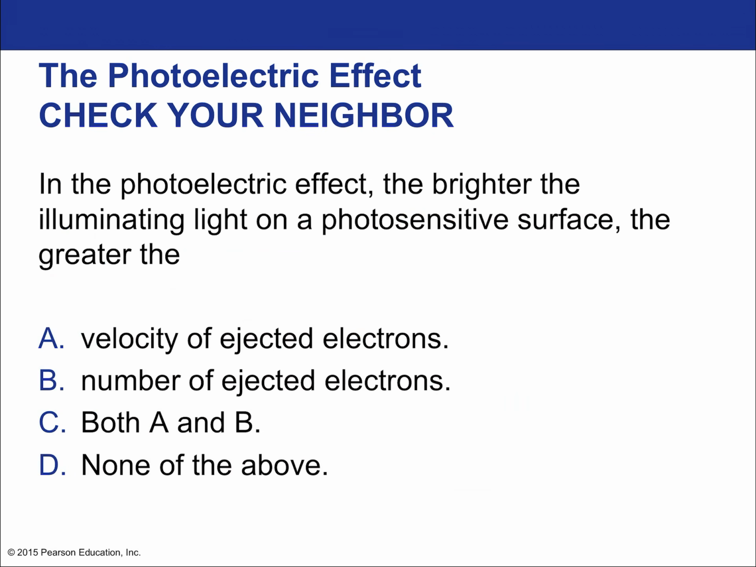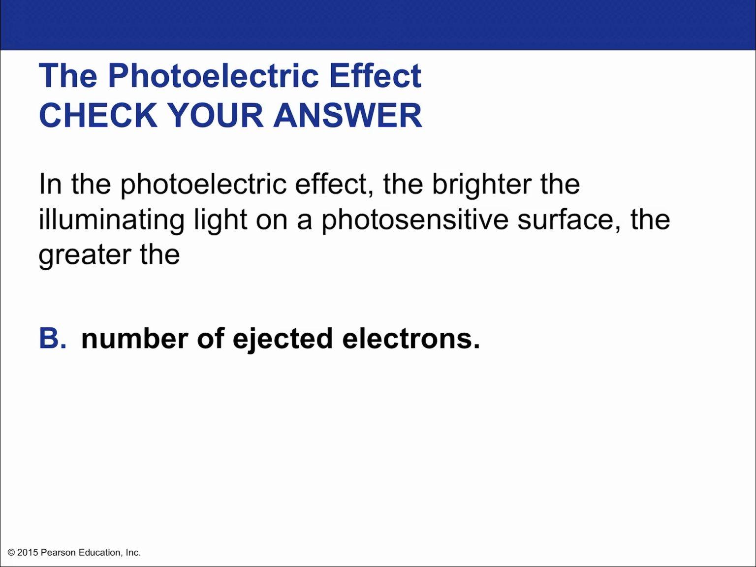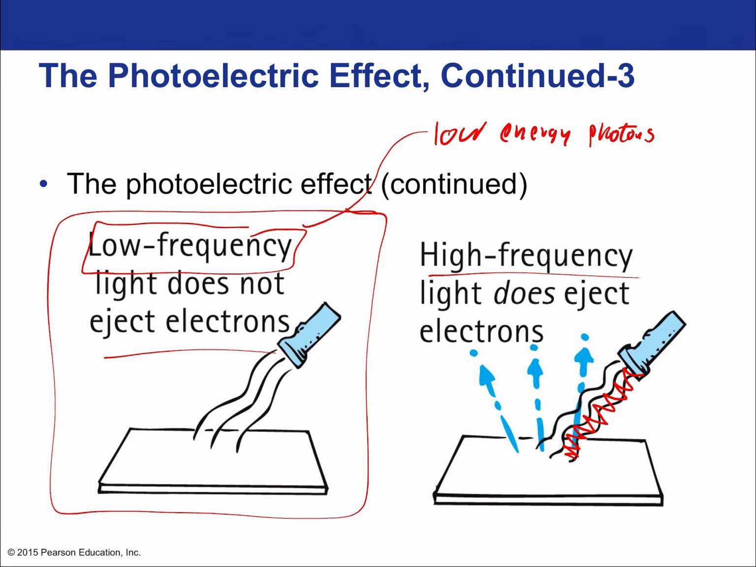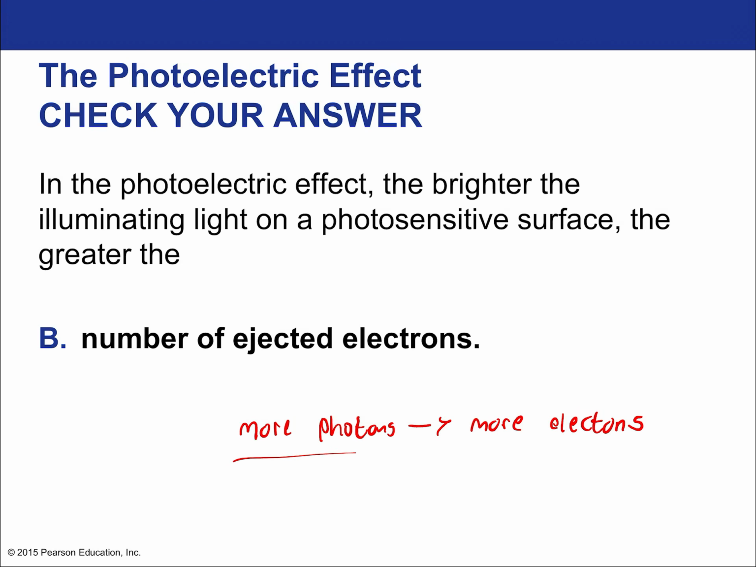So, in the photoelectric effect, the brighter the illuminating light on the photosensitive surface, the greater the number of freed electrons, okay? Because essentially it means more photons, more electrons. Now again, you could explain the greater number of freed electrons with a wave as well. But once you have the idea that only this behavior can be explained by the particle, then this behavior is consistent with it. The greater intensity results in greater numbers of electrons.